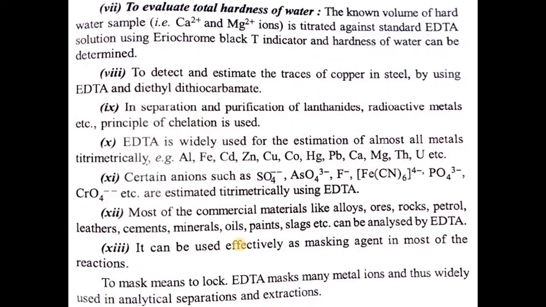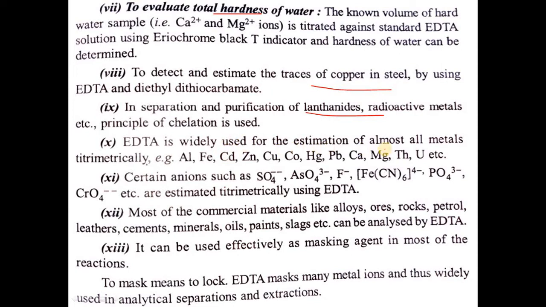So there are various applications of EDTA. Also it is used to evaluate hardness of water. Total hardness of water is calculated by titrating it with EDTA. Then traces of copper in steel can also be estimated. In separation and purification of lanthanides and radioactive metals, this type of chelation technique is used.